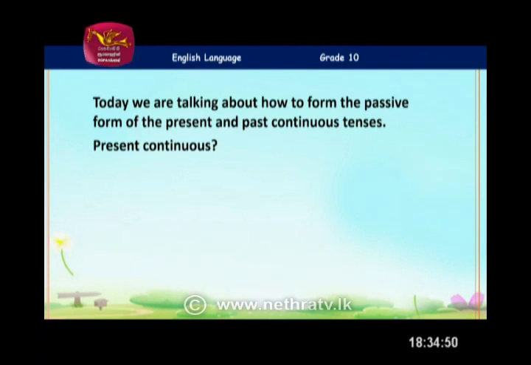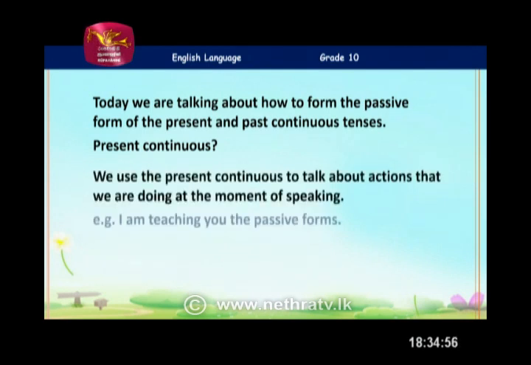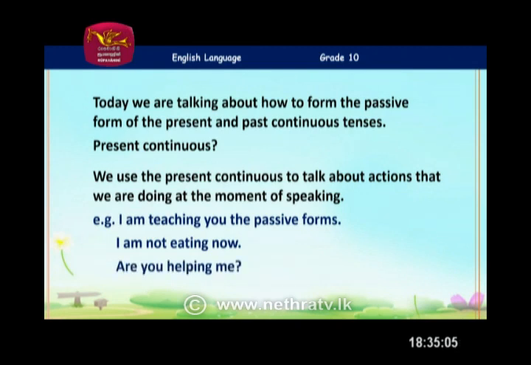So we use present continuous to talk about actions that we are doing now, at the moment of speaking. Exactly. So for example, I'm teaching you the passive forms. Another one: I'm not eating now. Okay. So, as you can see, this is the way we use present continuous. We use the subject, is, am, are, verb plus ing form, and the object.